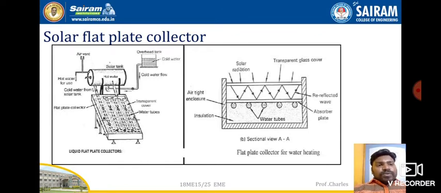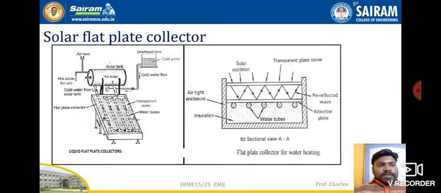Okay, so it will be re-reflected, and there is an absorber plate underneath, where a series of water tubes are placed. When water is flowing through the absorber plate, the re-reflected waves will come and hit, and there is a contact, and because of the contact, heat energy will be passed on from the absorber plate to the water tubes.